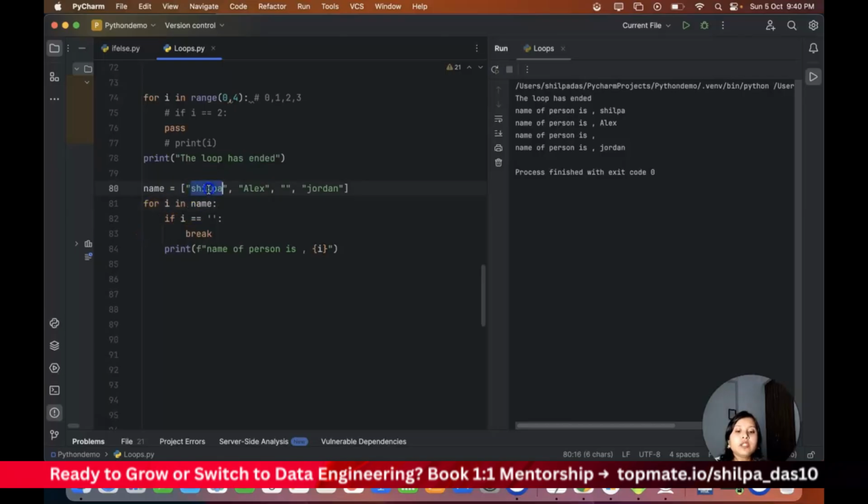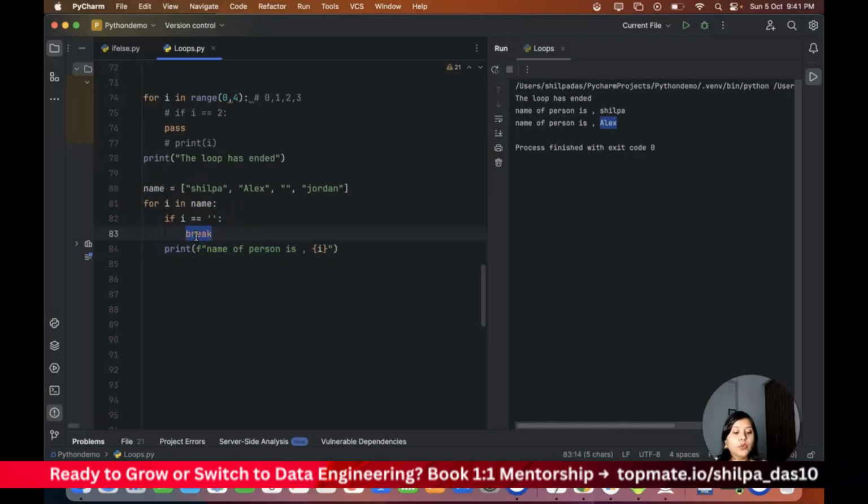It will check the first name, Shilpa. Shilpa is not equal to blank, so it's going to print. Then Alex, it's not blank, so it's going to print. Now it encounters an empty string, so it's not going to print it and it will break out of the loop. So the output will have Shilpa and Alex. As soon as it matches this condition, it breaks, so it doesn't go to this line anymore and it comes out of the loop.